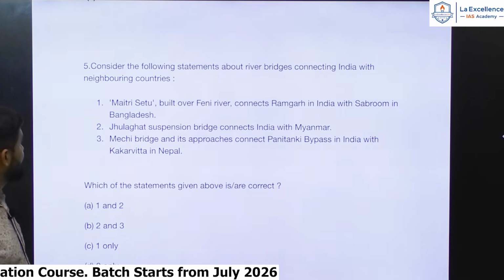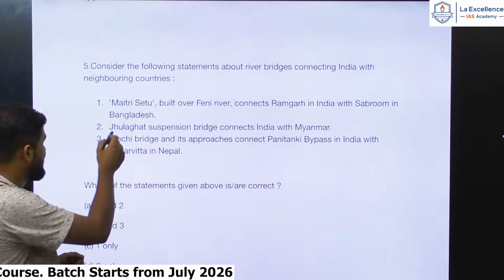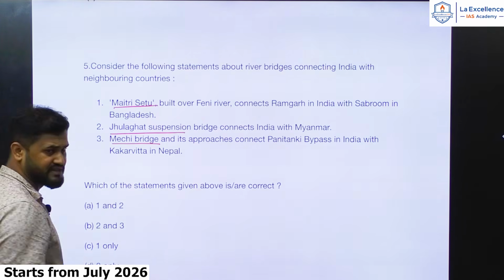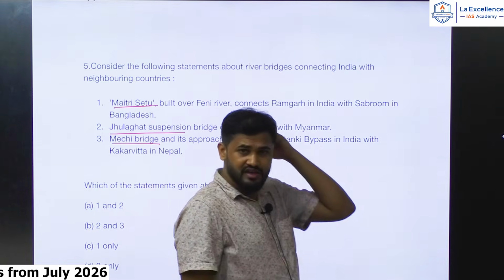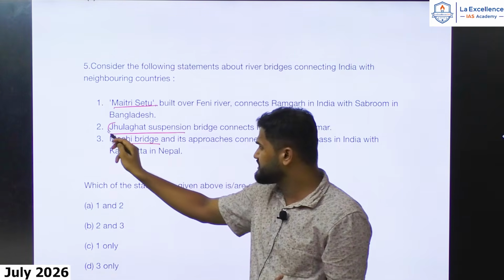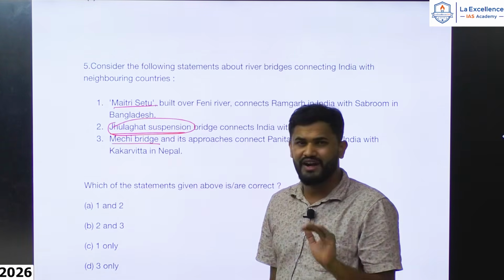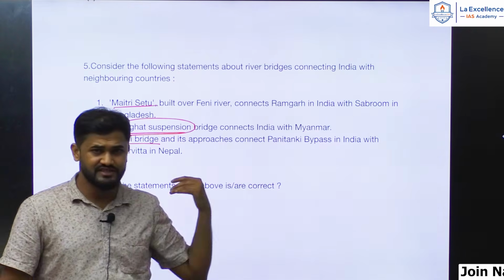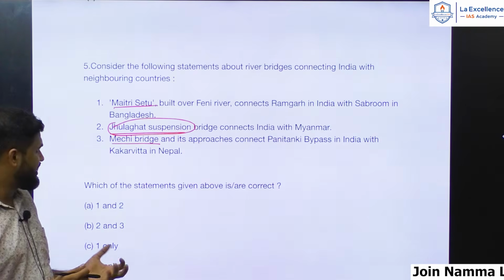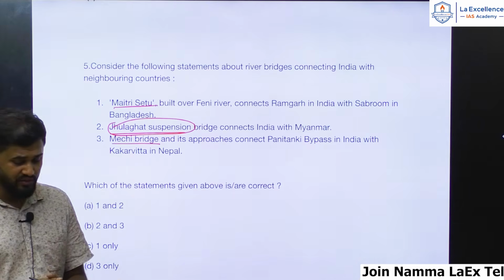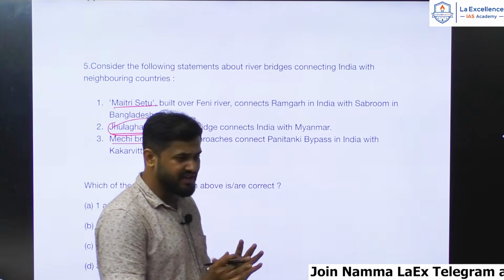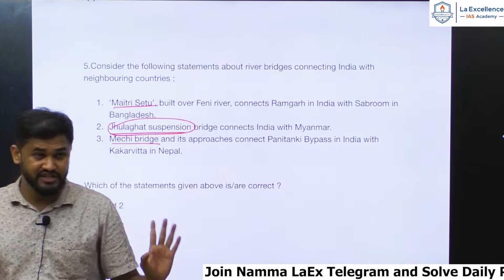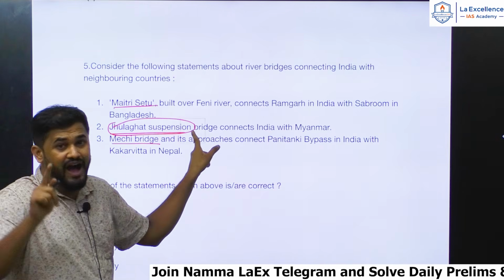So here you see some of the bridges: Maitri Setu, Jula Ghat suspension, and Meki bridge. 3 bridges they have given. Especially this Jula Ghat suspension bridge is quite popular. You must have known that this is one of the important routes. Jula Ghat suspension bridge is situated at the border between India and Nepal, built across the Mahakali river.